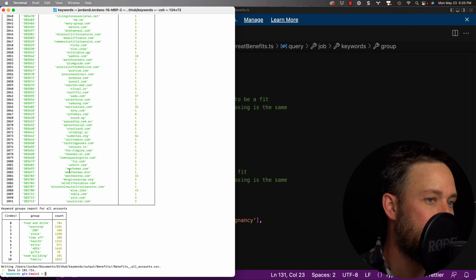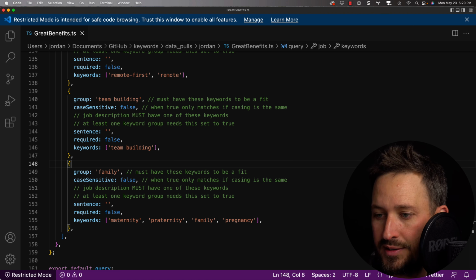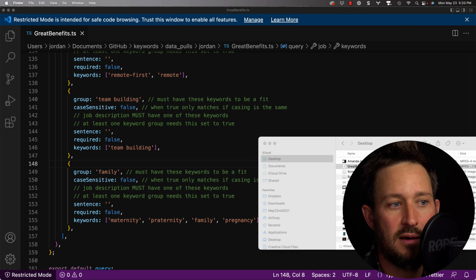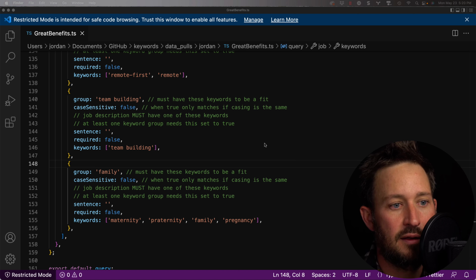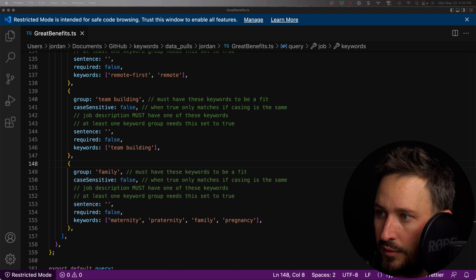So let's actually run a query inside of benefits. Give me 1 second. I'm going to pull up the good stuff here. Thanks for being patient with me while I did this.